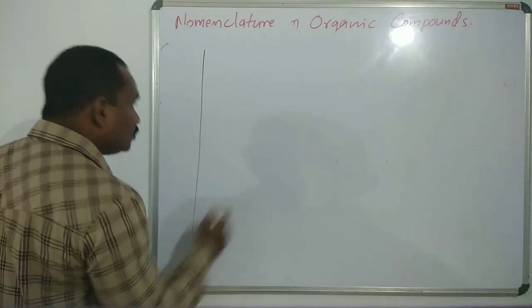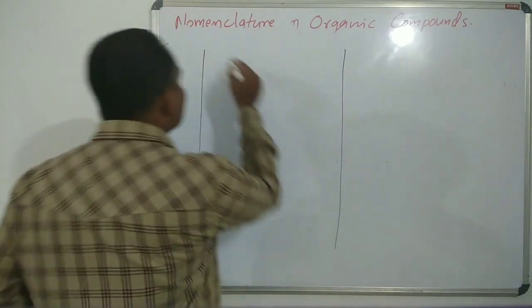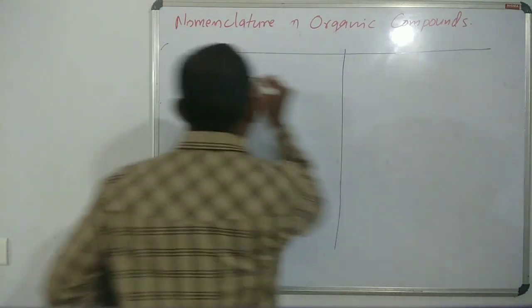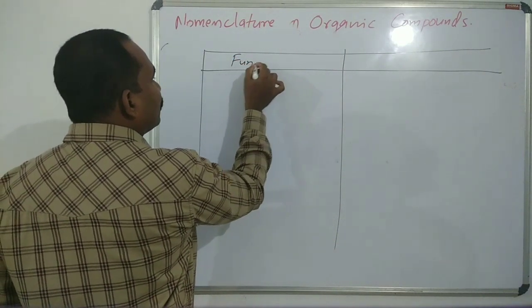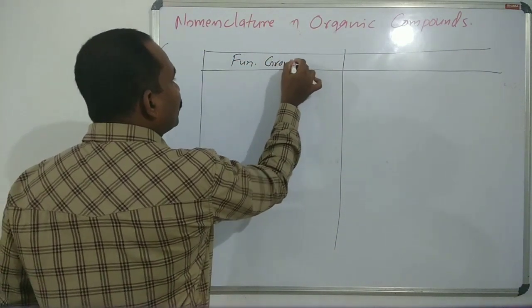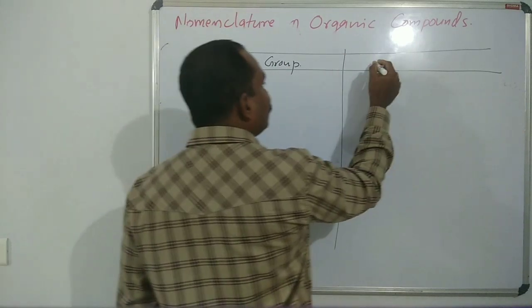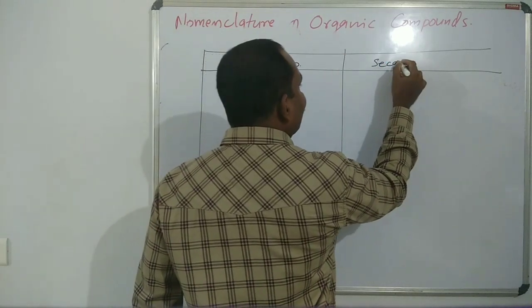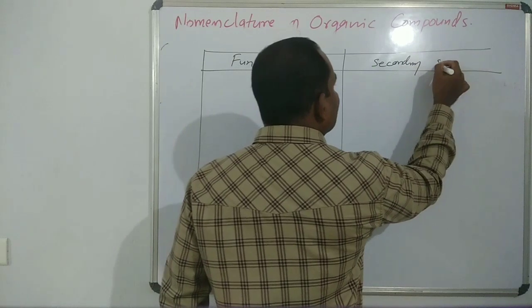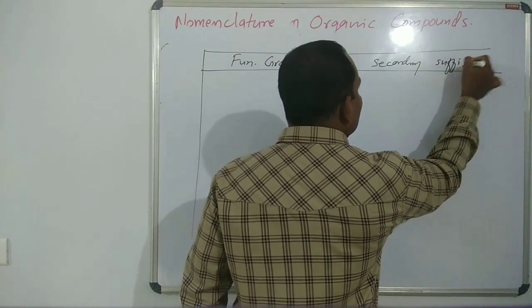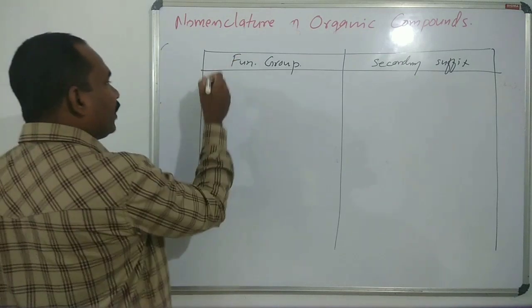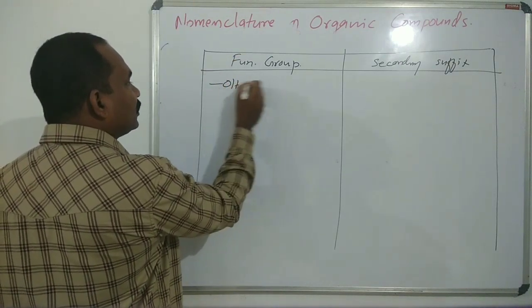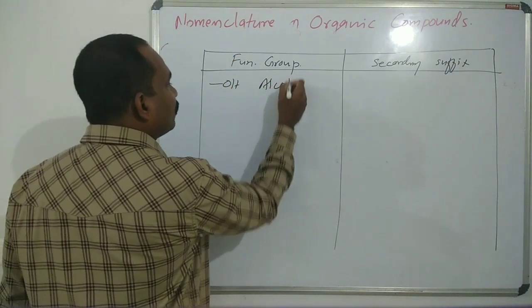So we make two columns. First column, functional group. Second column, secondary suffix. Functional group OH, it is alcohol.